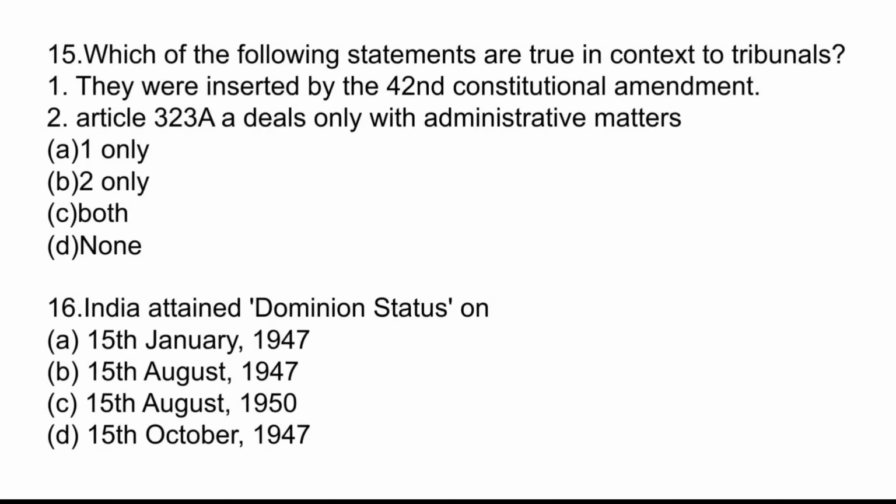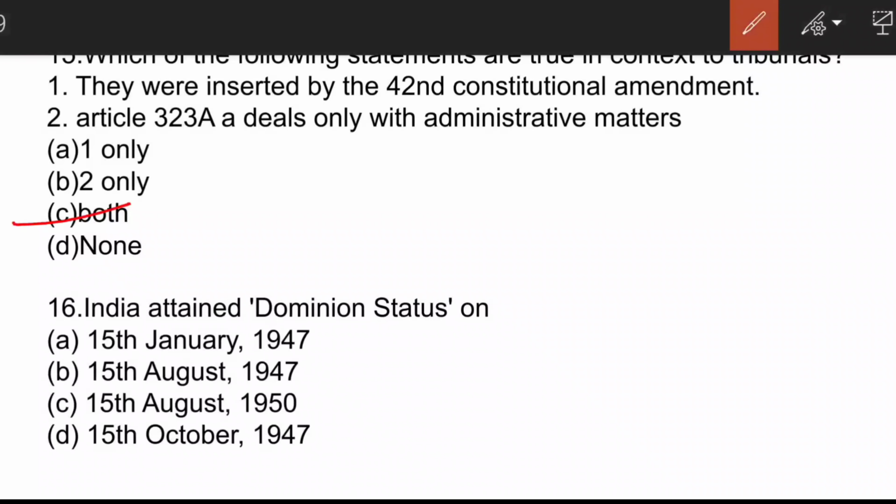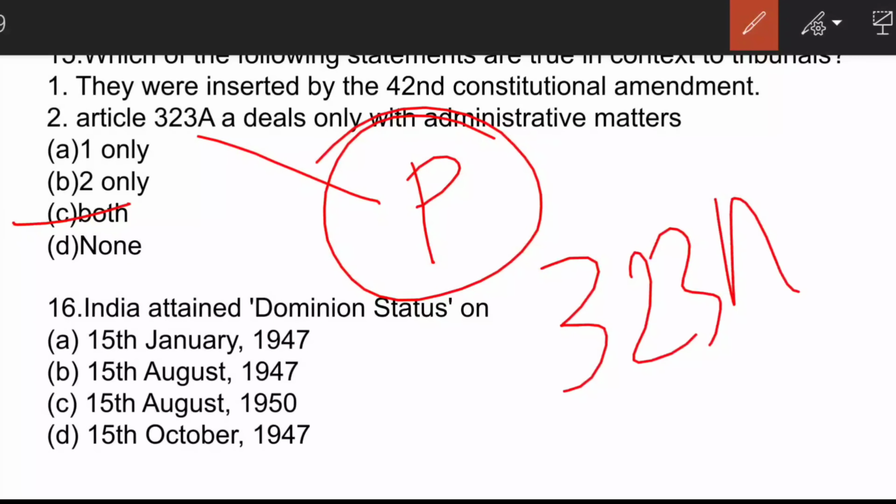Here the correct answer is option C. They were inserted by 42nd Constitutional Amendment, and Article 323A deals only with administrative matters, and it comes under the ambit of Parliament only. State legislature have no command over this. The tribunals are contained in Part 14A inserted by 42nd Constitutional Amendment. It consists of 2 articles, 323A and 323B.